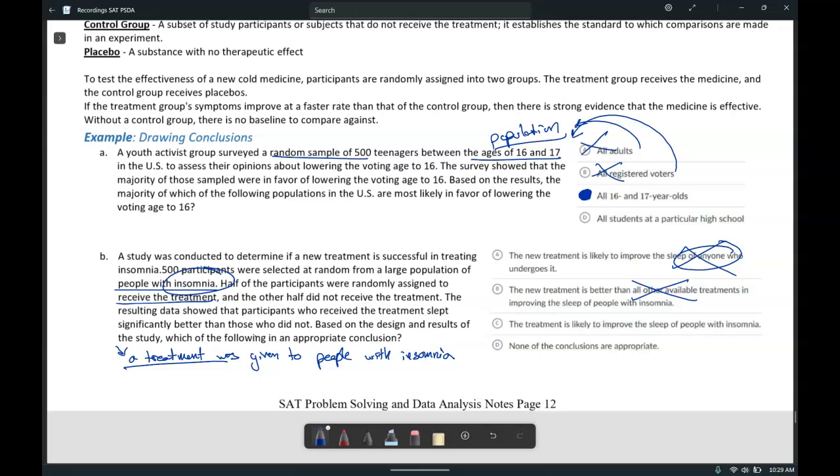A treatment is likely to improve the sleep of people with insomnia. Well, that's what was shown. We tested it on people with insomnia, and it showed that they slept better. So we can make that claim.